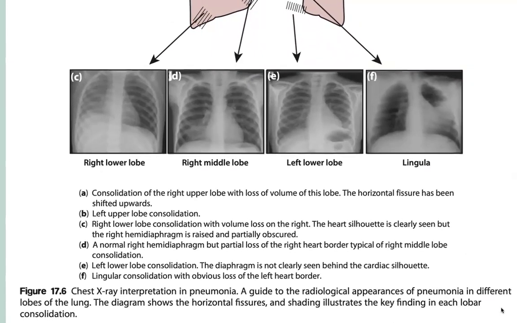C is right lower lobe consolidation with volume loss on the right. The heart silhouette is clearly seen, but the right hemidiaphragm is raised and partially obscured. D has a normal right hemidiaphragm but partial loss of the right heart border, typical of right middle lobe consolidation. E is left lower lobe consolidation; the diaphragm is not really seen behind the cardiac silhouette. And F is lingular consolidation with loss of the left heart border.